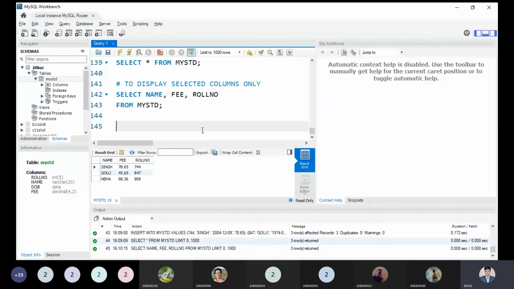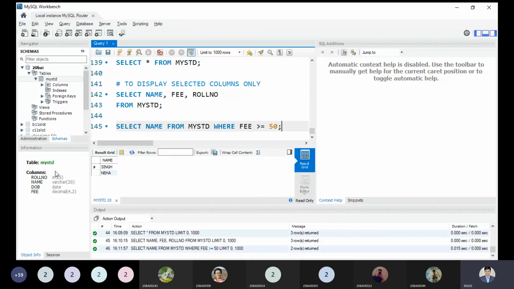Suppose I want to select the name of the student from my mystd table, where fees is more than 50 rupees, as a condition. So what happened? The records with fees more than 50 rupees are displayed, and only those names are displayed. There are two students who have fees more than 50 rupees. So select is used to select the columns, and from names the table.